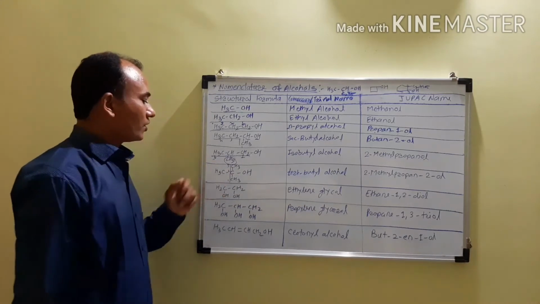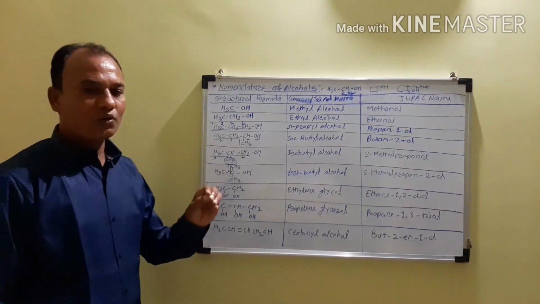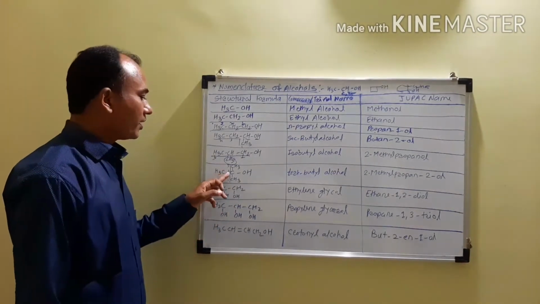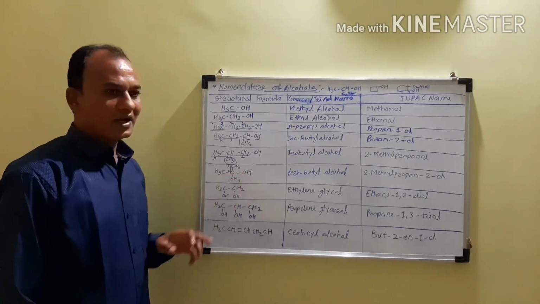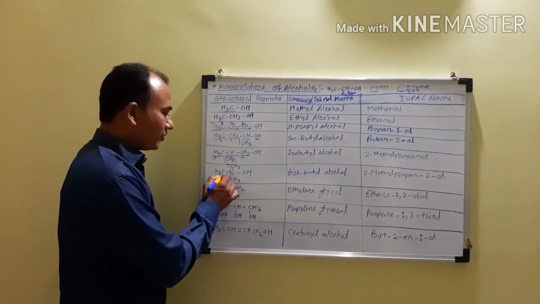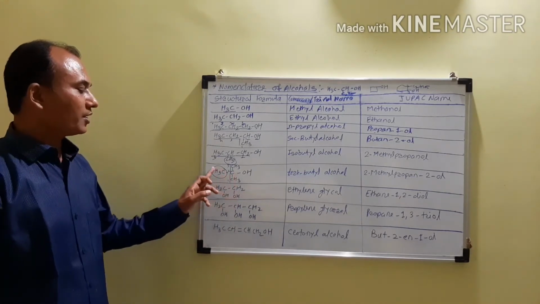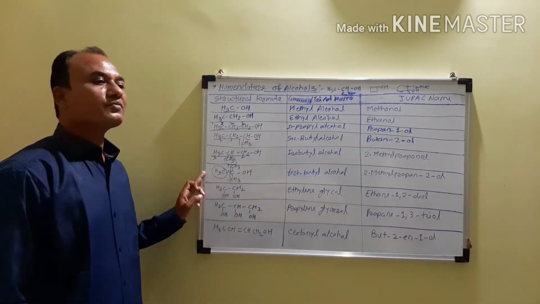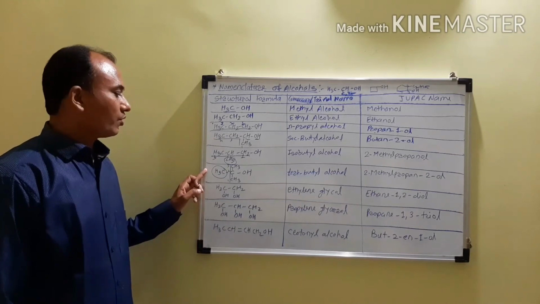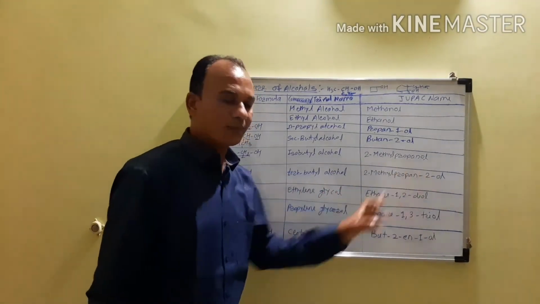So what is the name? The parent alkane is propane. You have to replace E by OL, so it will become propanol. But at the second carbon atom there will be a hydroxyl group, so it will become propan-2-ol. But there will be one substituent, that is the methyl group, which is attached to the second carbon atom, so you have to write this substituent in the prefix with its position, and therefore it becomes 2-methylpropan-2-ol.